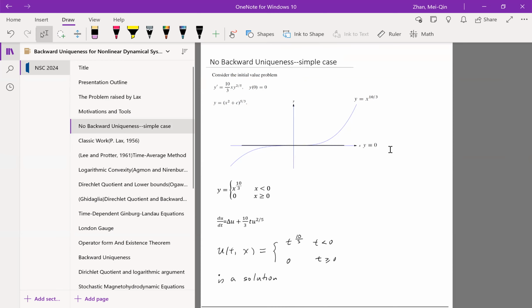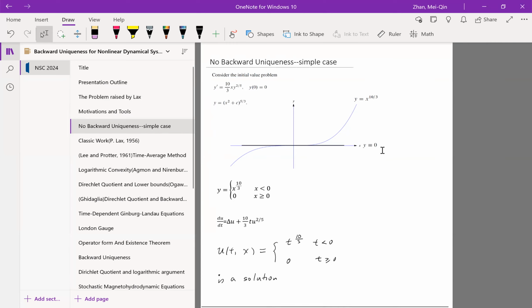So here we look at a simple example to demonstrate there's no backward uniqueness. We start with a simple ordinary differential equation, y prime equal to 10 over 3 x to the power 7/3 times y to the power 2/5, y(0) equal to 0. And we have general solutions, and then we also have a particular solution y identical to 0. Combining these two, we can construct another solution, y equals x to the power 10/3 when x is less than 0 and equal to 0 when x is greater than or equal to 0. In this case, you can see y is not identical to 0.